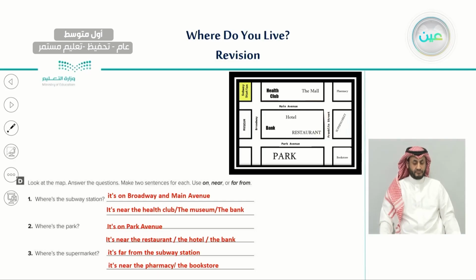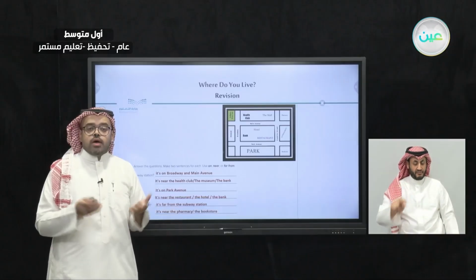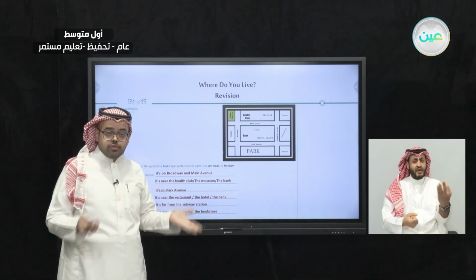Also, it is near the pharmacy. Here we have the supermarket. It is near the pharmacy and near the bookstore. So we have different ways to answer about the location of a place.